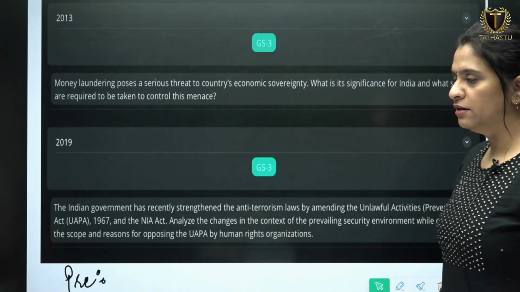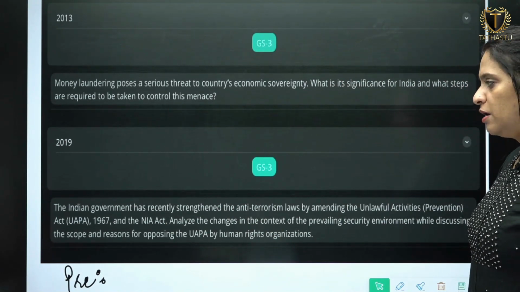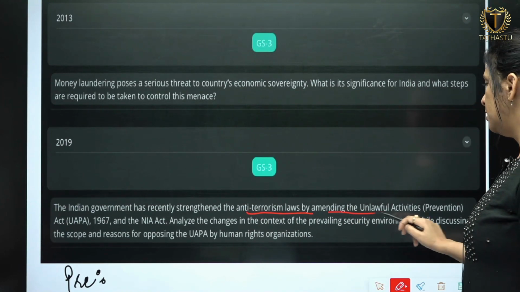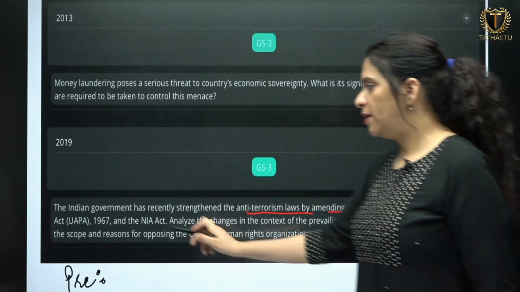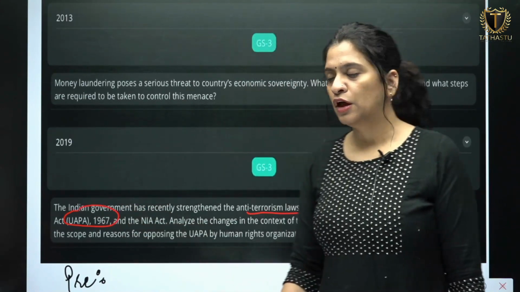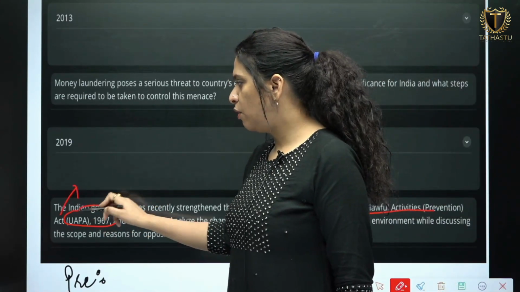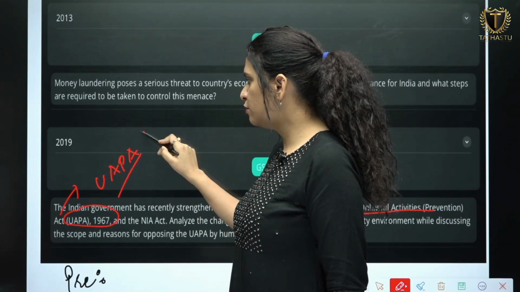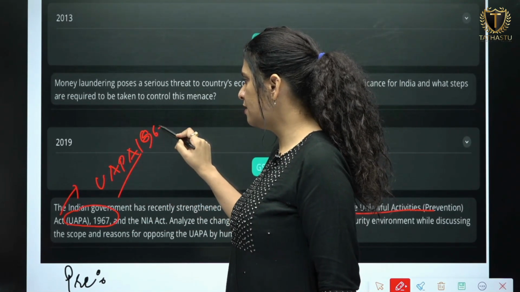In 2019 there was a question: The Indian government has recently strengthened the anti-terrorism laws by amending the Unlawful Activities Act. I had said that when you are reading the Prevention of Money Laundering Act 2002, you should also incorporate UAPA in your reading. Just have a cursory glance at UAPA 1967 as well.